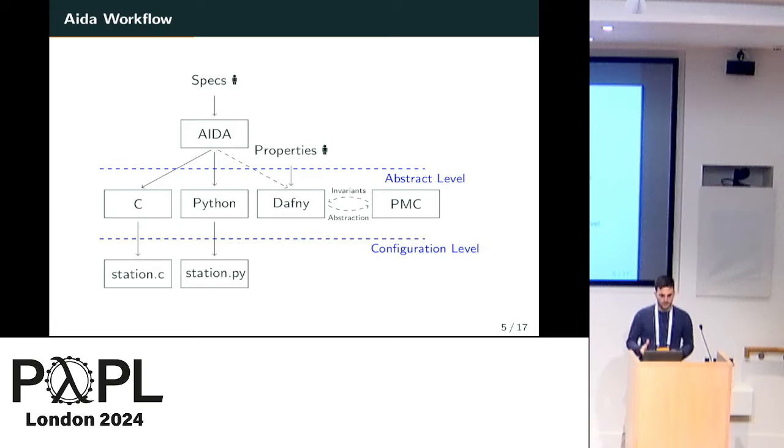To give you a picture of the workflow here, we have AIDA, the tool, and the engineers write down the specification in the tool. Then the tool is able to generate C and Python code. The continuous line here is what we have, and the dashed lines are what we want to add. We want to add the capability to generate Dafny code in a way that when the engineers inject some properties, there is an interaction with a parameterized model checker that is able to prove that the property holds in the logic at the Dafny level. This is all at what we call the abstract level, so no configuration is given. Then if you give the map of a particular station, you actually get some executable code.